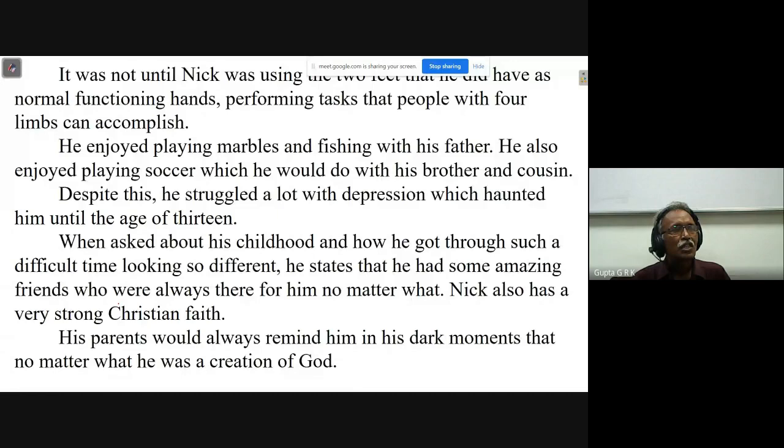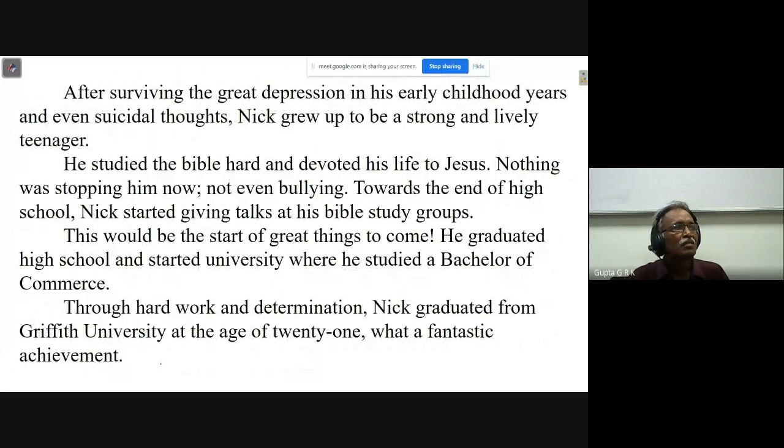When asked about his childhood and how he got through such a difficult time looking so different, he states that he had some amazing friends who were always there for him no matter what. Nick also has a very strong Christian faith, and his parents would always remind him in his dark moments that no matter what, he was a creation of God. Okay, you understand that you are a creation of God.